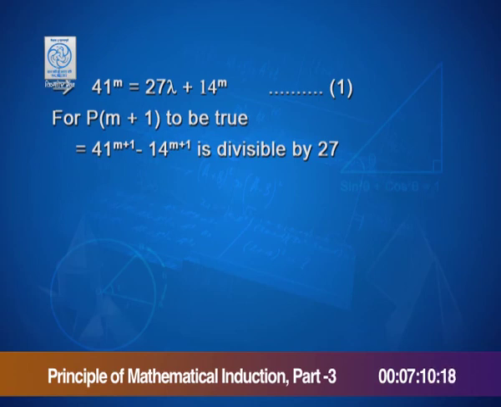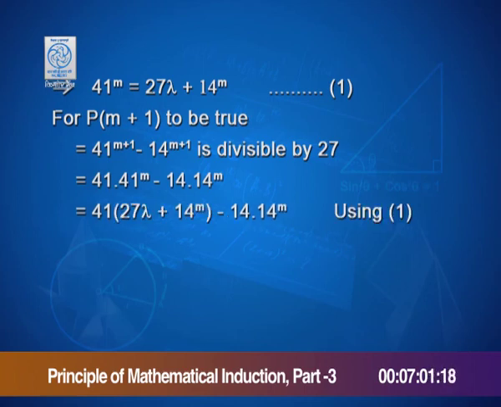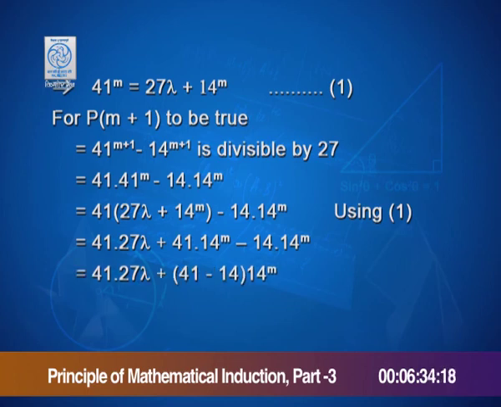This could be simplified as 41 into 41 raised to m minus 14 into 14 raised to m. Taking 41 common, I can get 41 into 27 lambda plus 14 m minus 14 into 14 raised to m. This we have got using the first equation. Now, after opening the brackets, this can be easily simplified as 41 into 27 lambda plus 41 into 14 raised to m minus 14 into 14 raised to m. That can be written as 41 into 27 lambda plus 41 minus 14 into 14 raised to m.